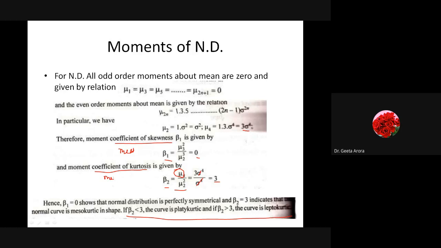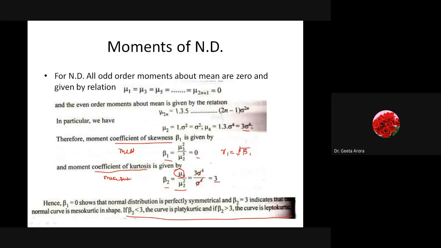If we talk about the measures, the symbol we use is gamma. Gamma 1 is the measure of skewness, which is given by the square root of beta 1. Especially for normal distributions, beta 1 is 0, so gamma 1 will also be 0. Otherwise, whatever the beta 1 value is, you take its square root to find the value of gamma 1.